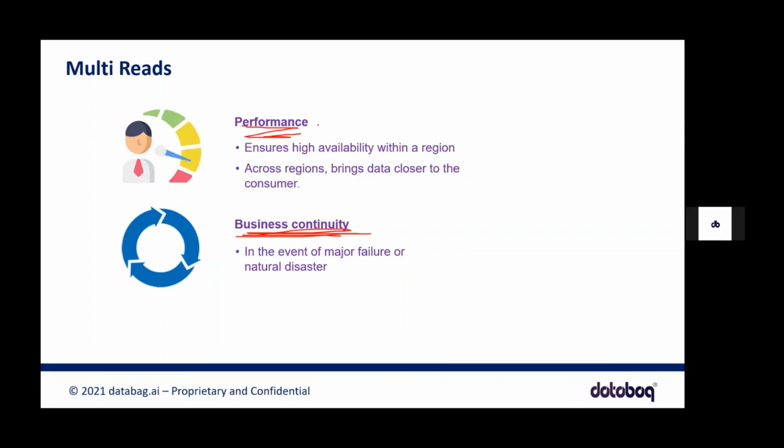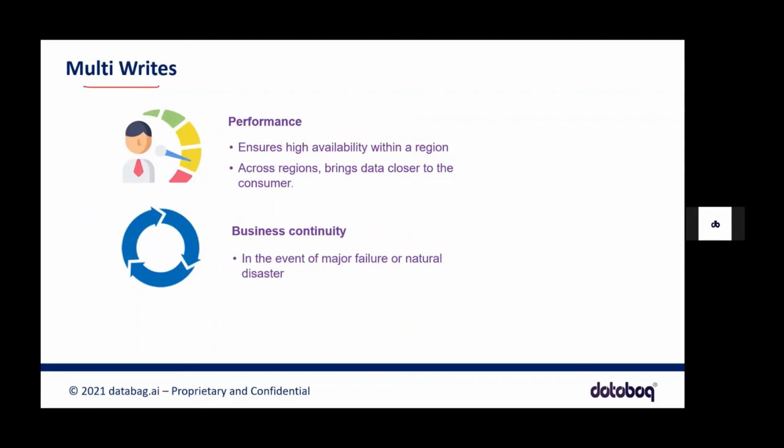Why performance? Because end users who are located close to the region where we are replicating the data have very good latency. They have very little wait time. Once they request some data, they are close to the data center, so they'll get results very fast. That's the reason multi-reads are important for performance and also business continuity, which means high availability and disaster recovery.